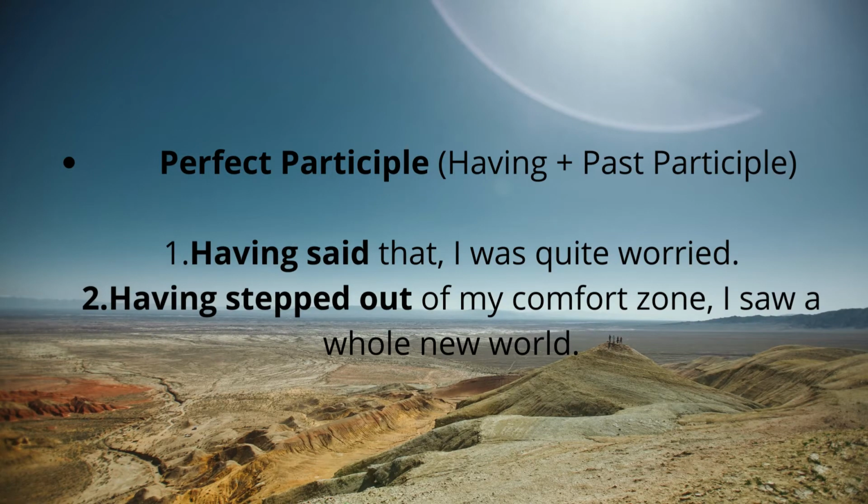The final one is perfect participle, and it is formed when we use having with past participle, meaning having with the second form of verb. For example, having said that, I was quite worried. In this example, having is used along with the past participle. Similarly, in the second example, having stepped out of my comfort zone, I saw a whole new world. This also follows the rules of the perfect participle.